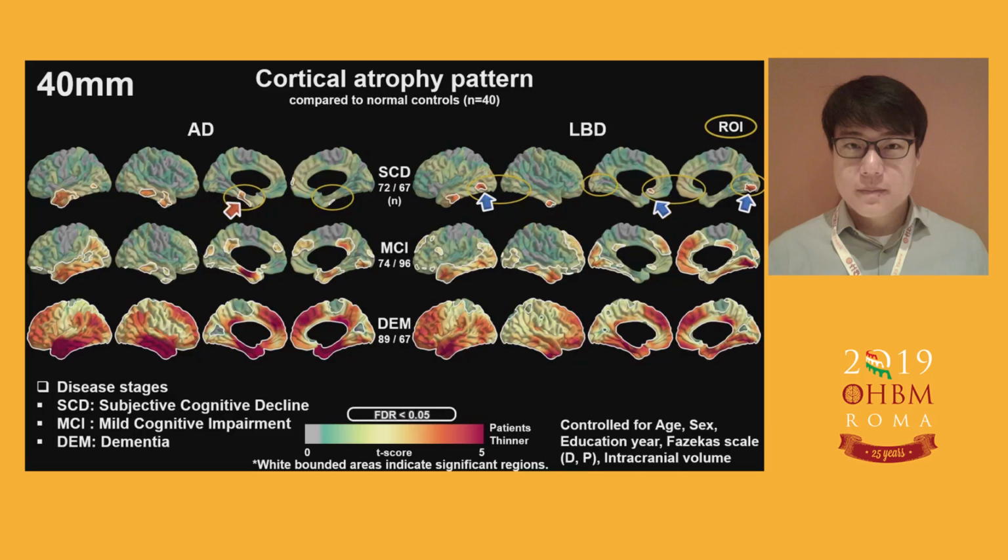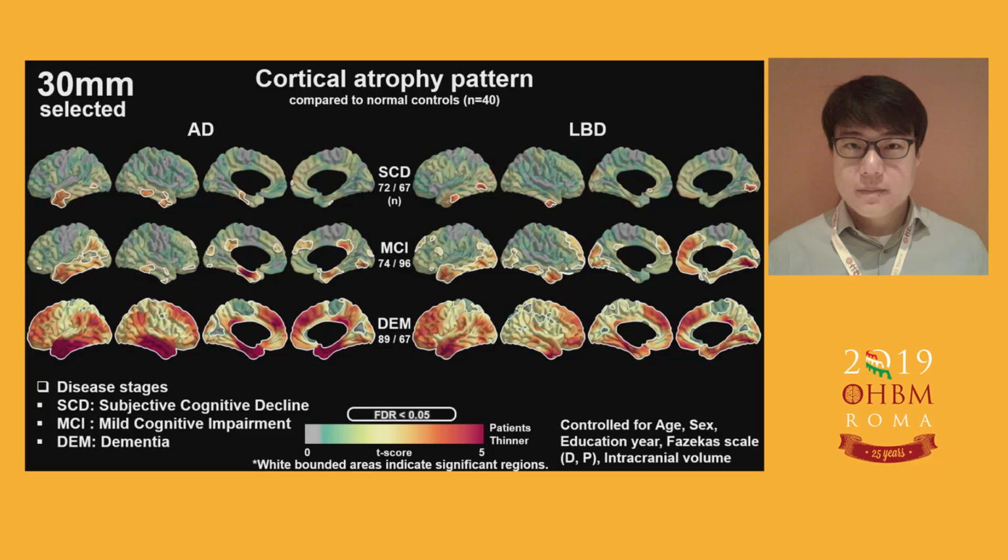This is also a case of the 40 millimeter, but the peak signals are a little bit weaker than 30 millimeter. At 50, we lost the signal in LBD, and 60 as well. This may imply that early changes in LBDs are focal, so it is undetectable if the filter size is bigger than 40 millimeters. So, based on the strength of the signal and the localizability, we selected 30 millimeter for the analysis.